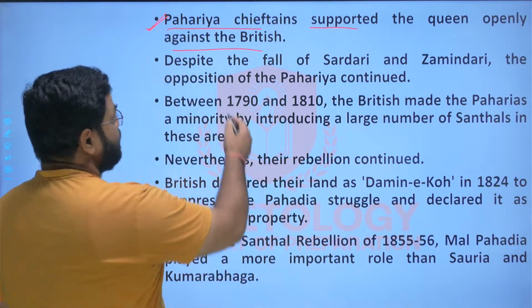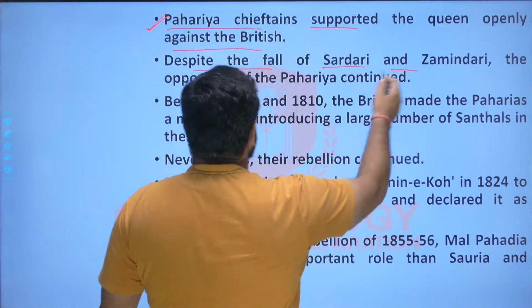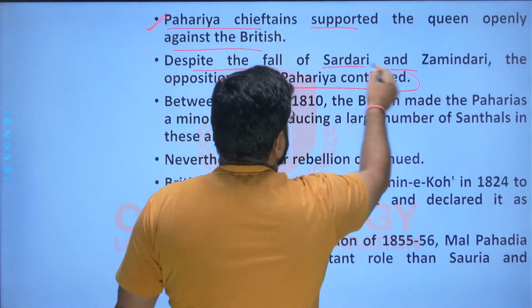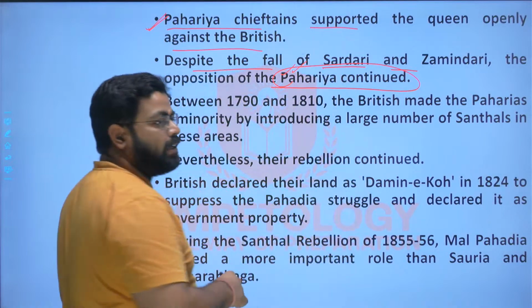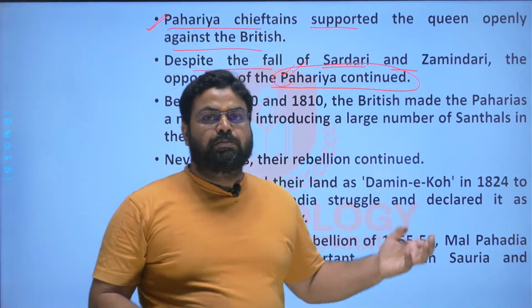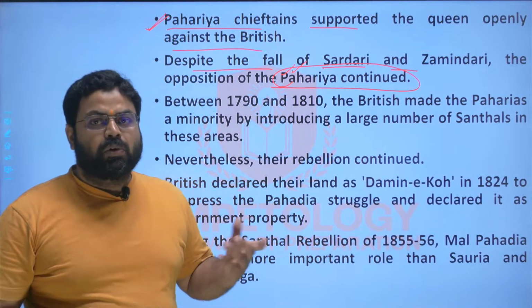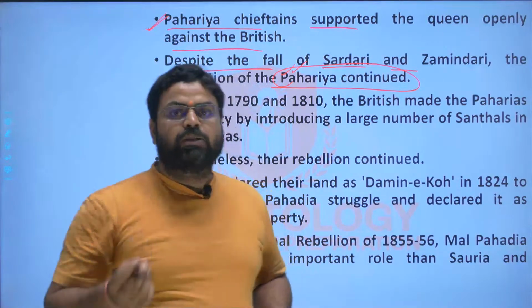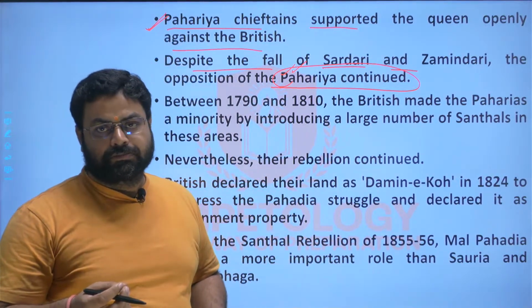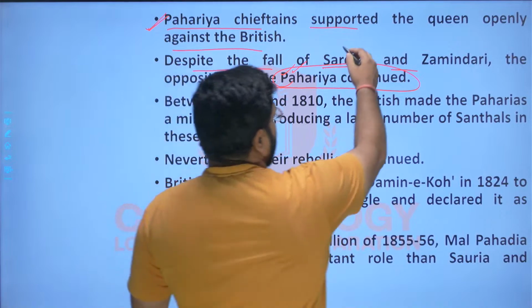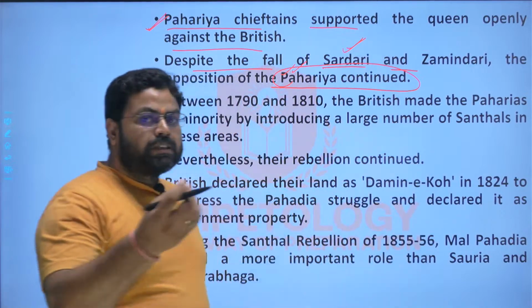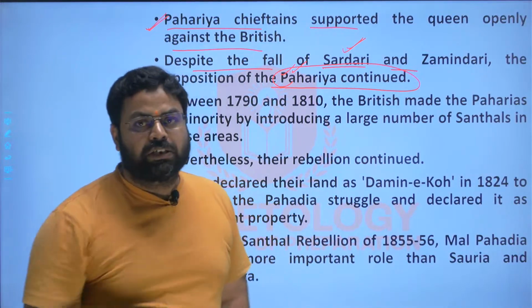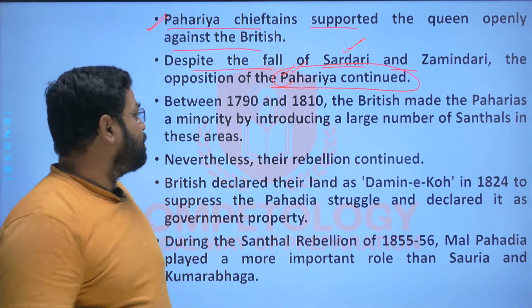And here, despite the fall of Sardari and Zamindari, the opposition of the Pahadia chieftains and the Pahadia people continued. So basically, the major source of income for these Pahadia leaders and chieftains was the land. And there is a need of money to continue even the revolts also. And their land was confiscated by the Britishers, so there was no source of income, even though they had continued the revolt against the Britishers.